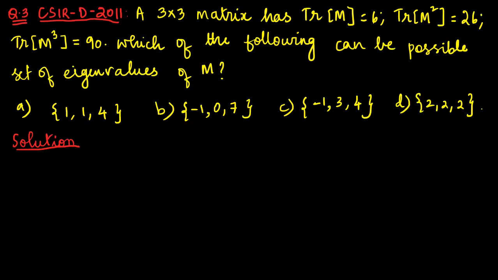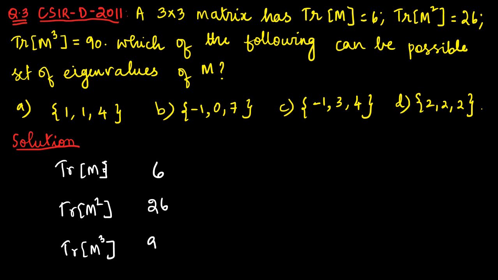Let us see our next problem, which is from December 2011, and this is a very easy problem. Here, trace M is equal to 6, then trace M square is 26, and trace M cube is 90. So consider that you have taken a matrix M and found the trace equal to 6. Then the matrix is squared, and the trace of M squared is equal to 26. And similarly, the trace of M cube is 90.